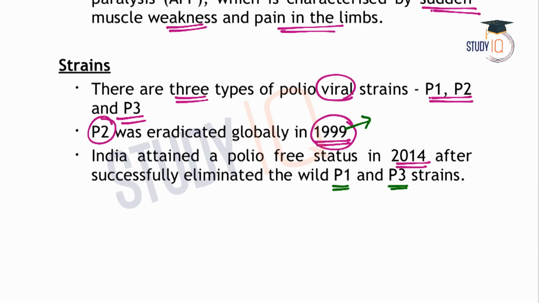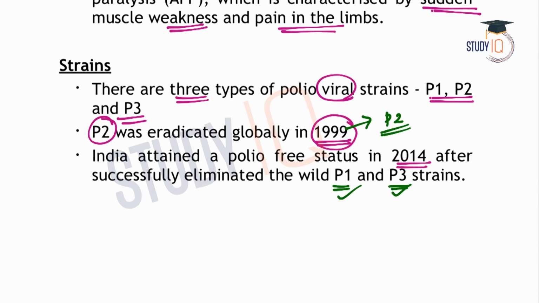So in 1999, P2 was eradicated. Later on, P1 and P3 were also eradicated from the country. And by 2014, India attained the status of a polio-free country.